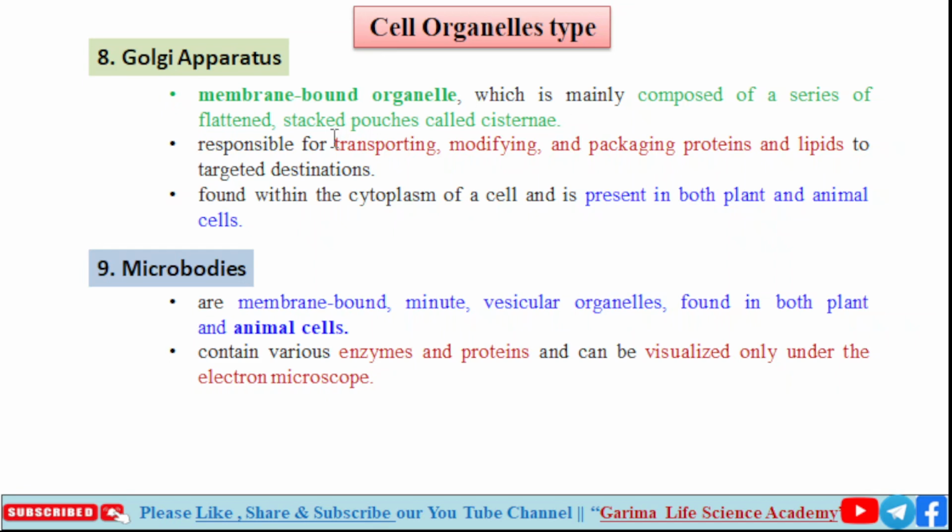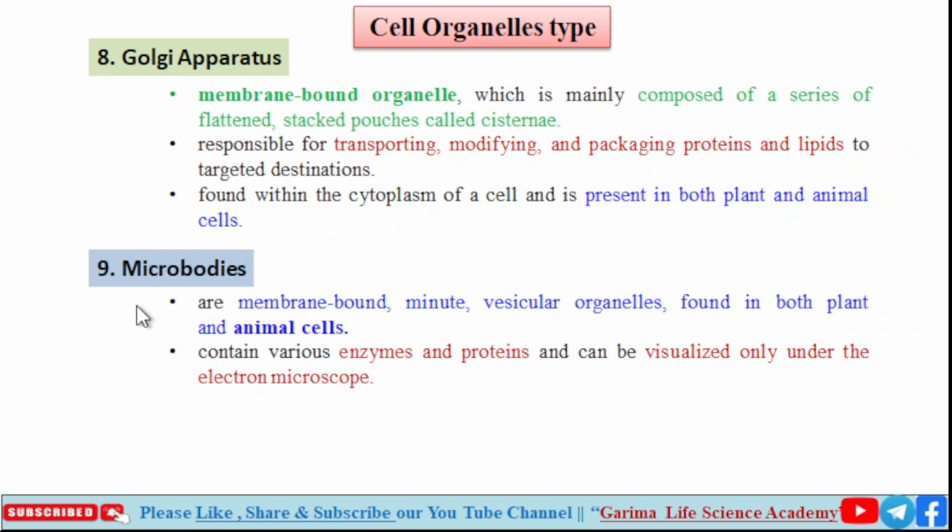It is responsible for transporting, modifying and packaging proteins and lipids to their target destination. So the Golgi apparatus helps in targeting proteins to a particular destination. The Golgi body is found in the cytoplasm of a cell and is present in both plant and animal cells.